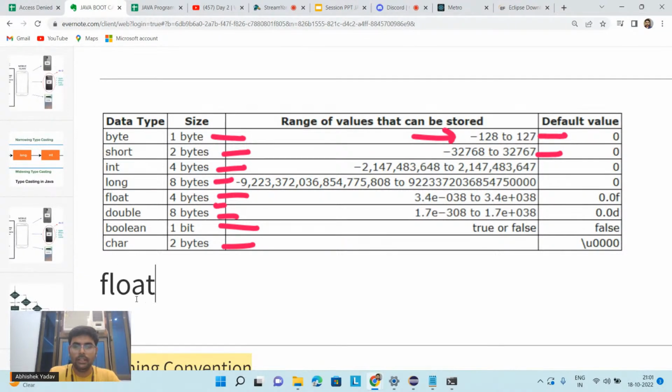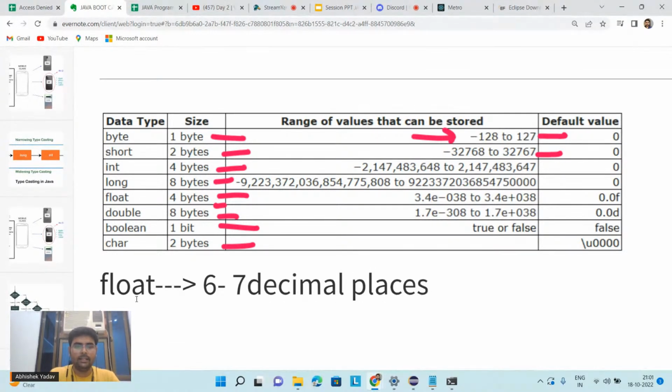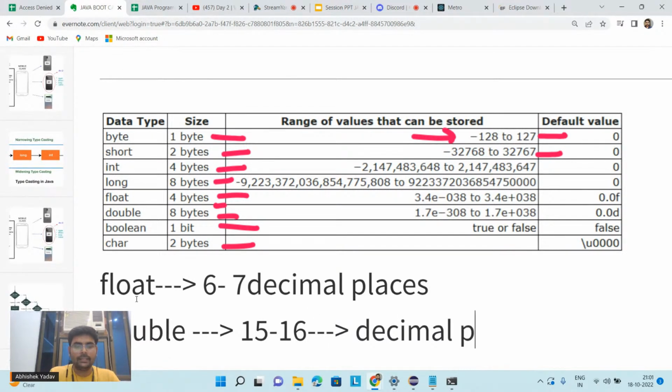So here you have float, and float can hold up to 6 to 7 decimal places, and double can hold up to 15 to 16 decimal places. That is the first difference. And the second difference is the size: float occupies 4 bytes, double occupies 8 bytes.